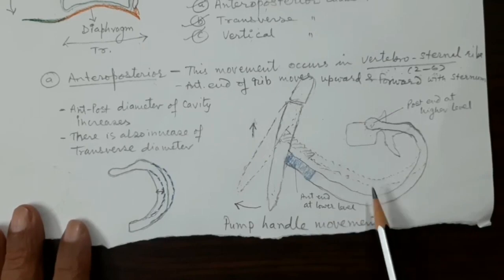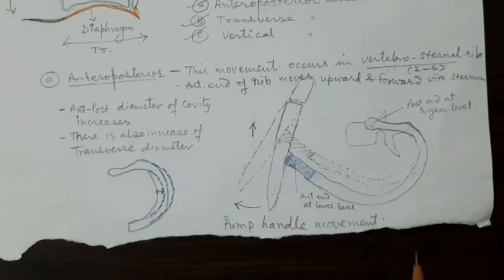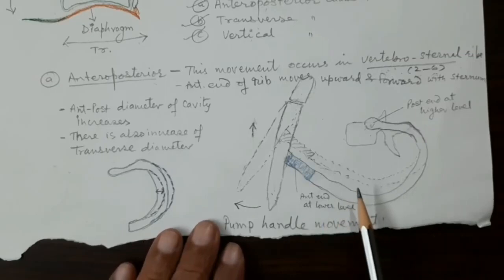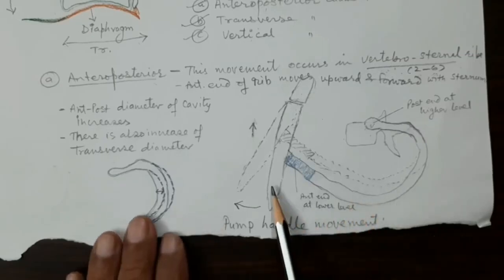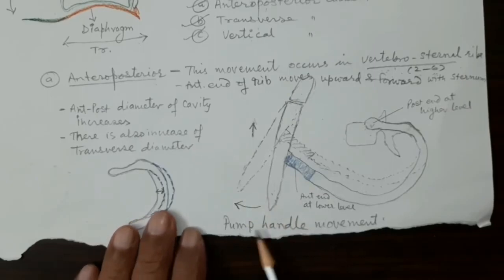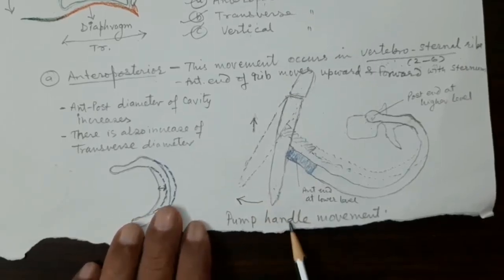Because, as I said, of the contraction of the intercostal muscles. The contraction is taking place, thus the antero-posterior diameter increases. Now, since the sternum is moving forward and backward, this is similar to the pump handle movement.